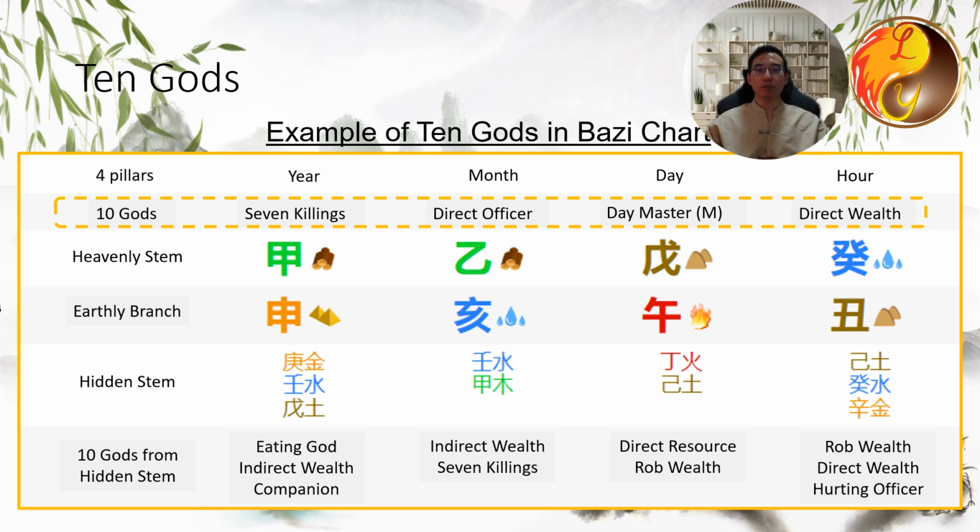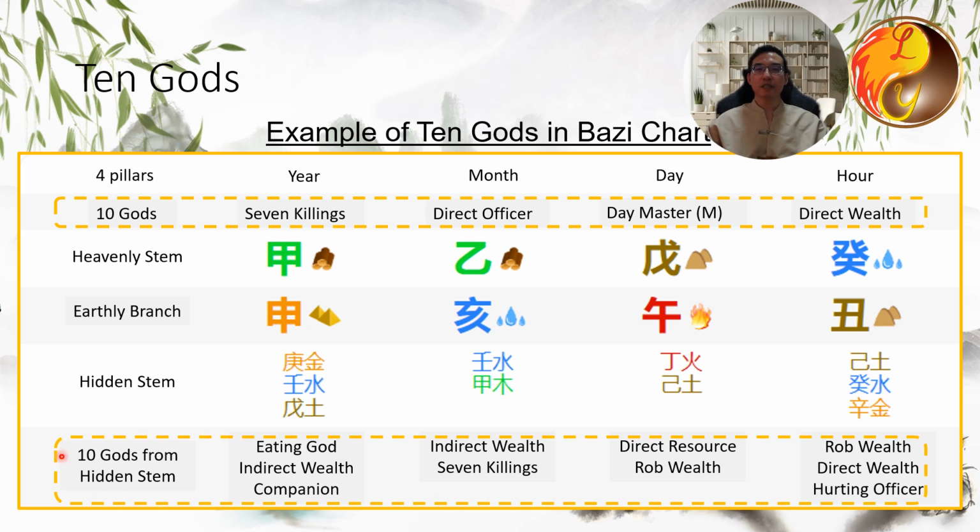The key is to understand, not necessarily to memorize. In the Bazi calculation software, everything is already listed here. Here I'll show you an example. This is the day master, and the other 7 characters have their respective gods indicated. For example, this is Jia, represents 7 killings, and here is direct officer, and there is direct wealth.